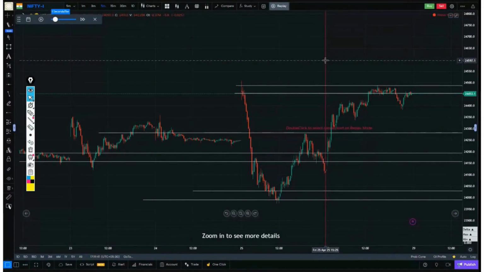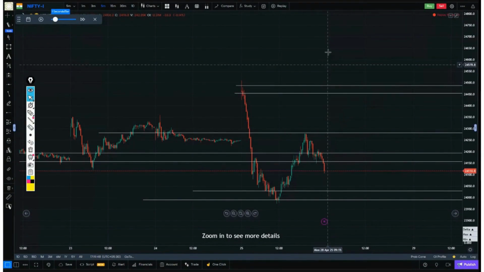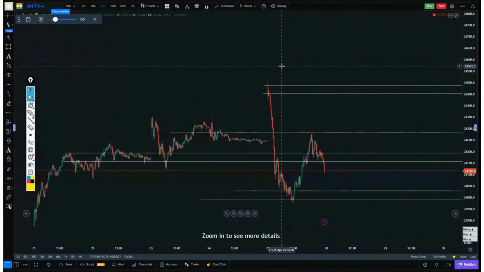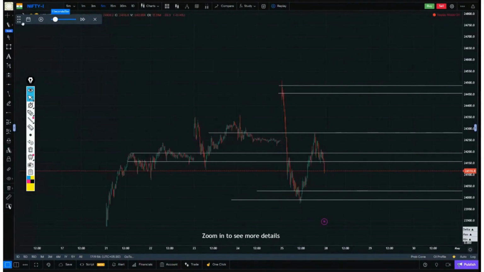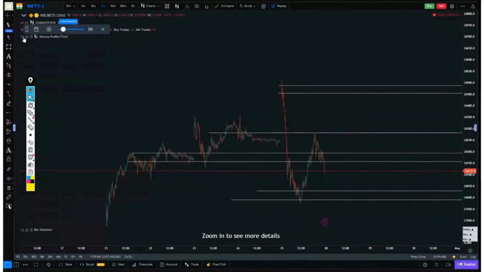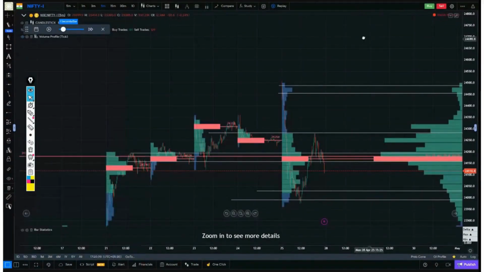If you use GoCharting, there's a tool where you can backtest by clicking and removing the future data, meaning you can hide it and then play it so that each candle forms slowly one by one. Okay? So let's see what confirmations we had from the volume profile for today.